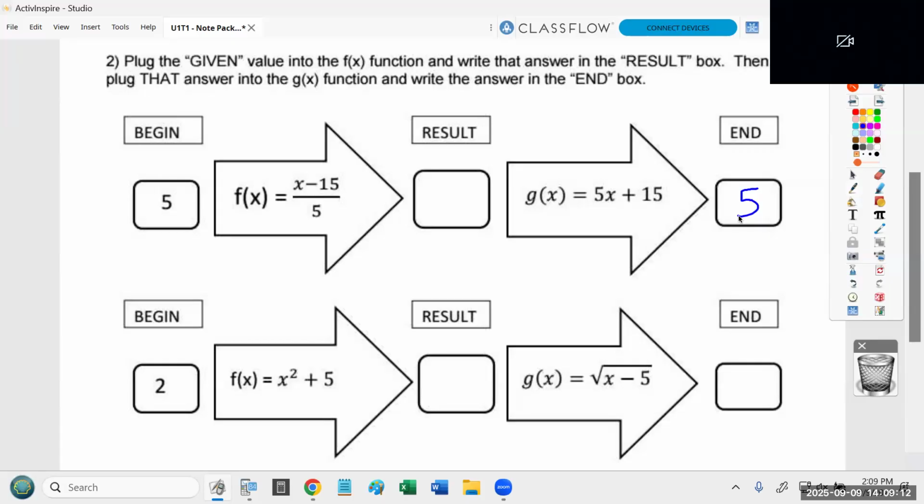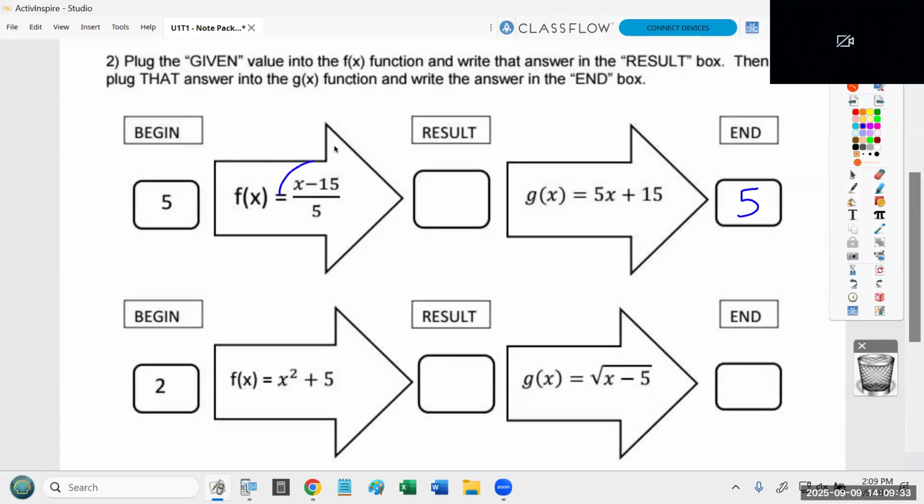Now, I'll tell you, on our CFU Thursday, there's going to be stuff on this. I'm going to be testing you on your understanding of inverse functions. That's what's going to happen this Thursday. This is a great way to get a free point. Just take that number, copy it in the end box. You're not going to get full credit, though, unless I see the work. So I want to see that you take this number and plug it in here.